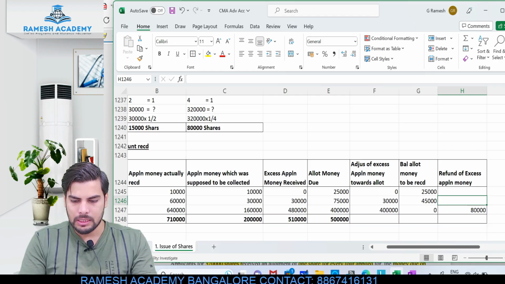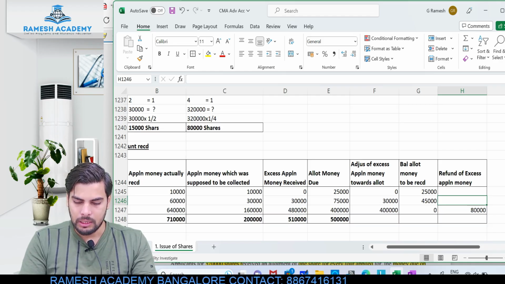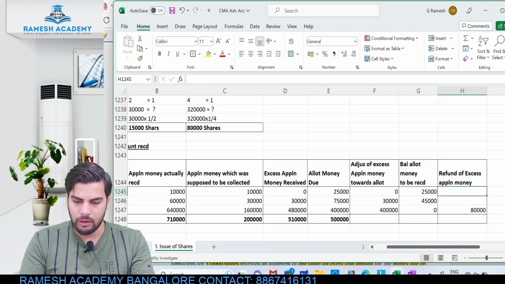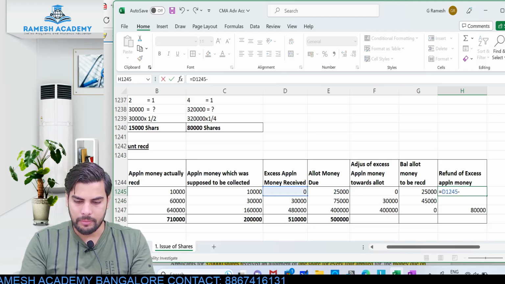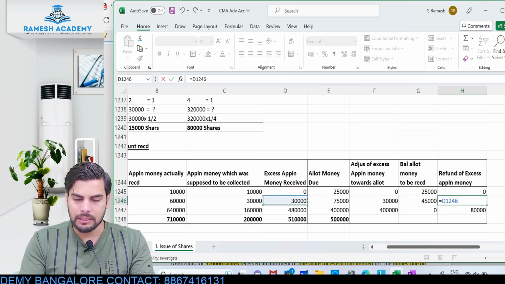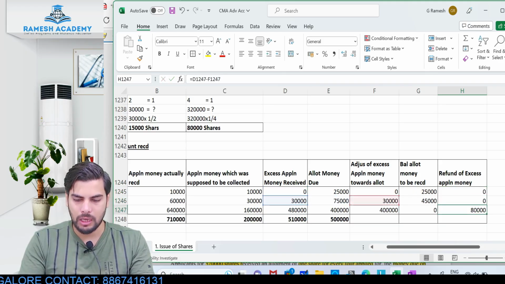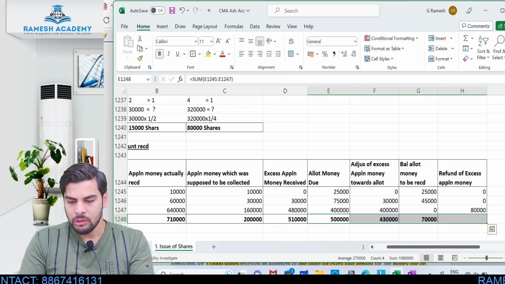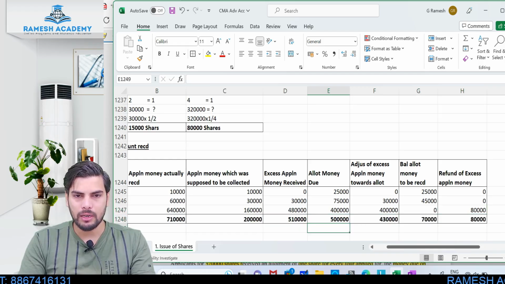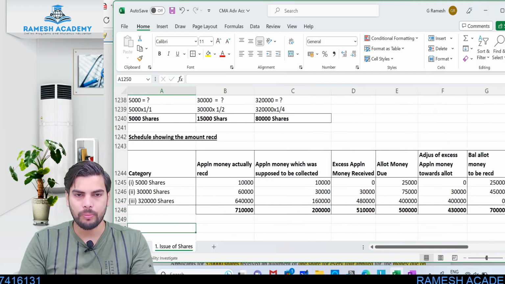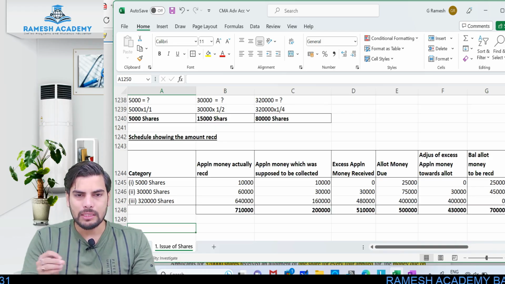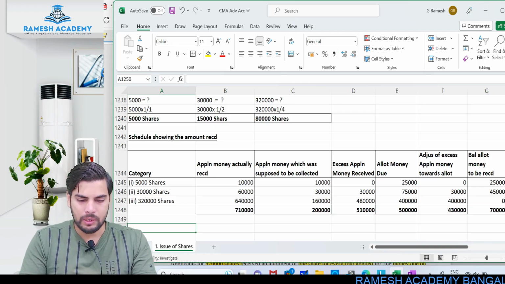Did you understand this? Clear? In these two instances, it would be 0. Why? No excess application money was received, so nothing was adjusted. In the next case, the excess application money which I received was 30,000, and the entire 30,000 is adjusted towards allotment, so nothing will be refunded. Clear? Once you are ready with this table, it would be very easy for you to pass the journal entry. Now they are just asking us to pass the journal entry. Let us quickly pass it.